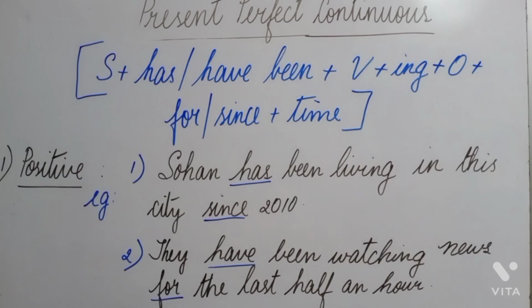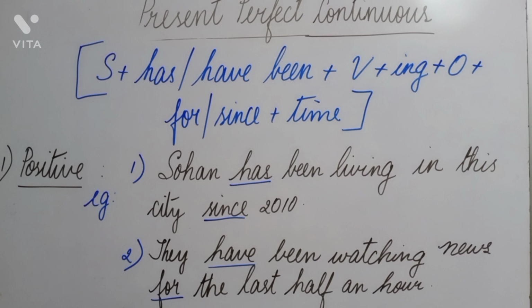We have 6 types of sentences. So let us start with the positive sentence. The format that we have to remember is subject plus has or have, been plus verb plus ing plus object plus for or since plus time. I have written 2 examples over here, one with has and the other with have. That is, they have to agree with the subject.